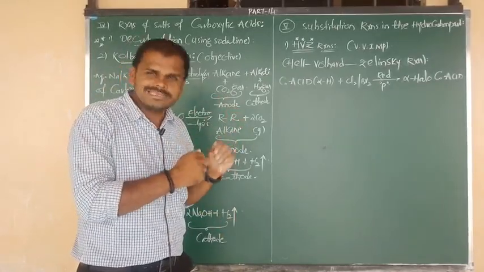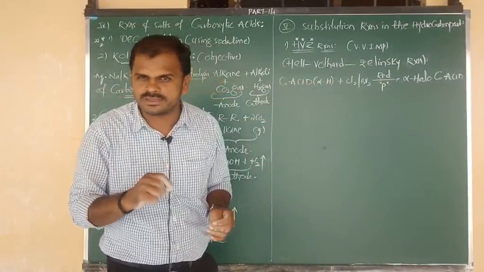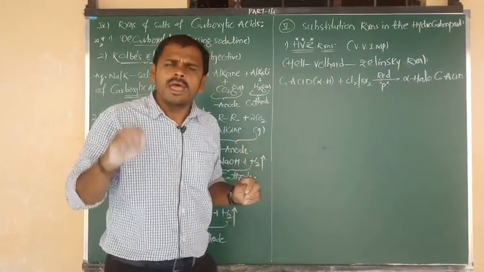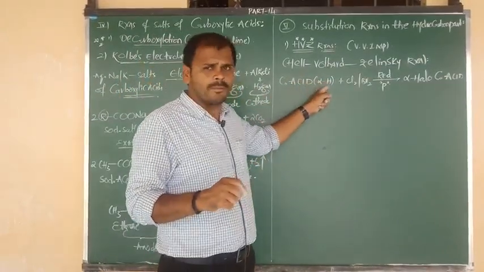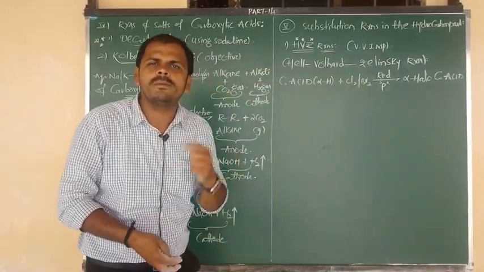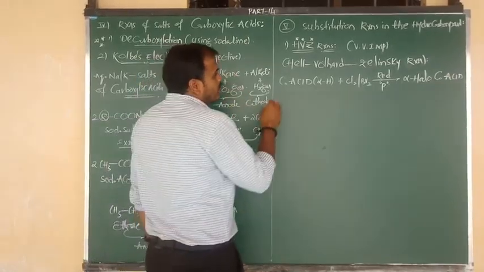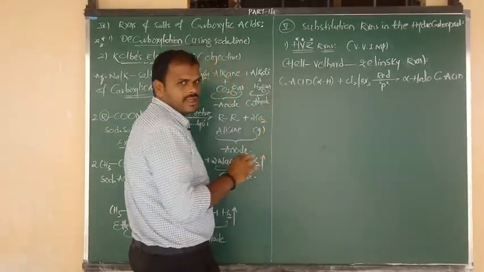So the reactant is a carboxylic acid and the product is an alpha halo carboxylic acid. Nothing but the alpha hydrogen position is substituted by the halogen, maybe by chlorine or maybe by bromine, as you wish. Now I am going to give you the reaction.